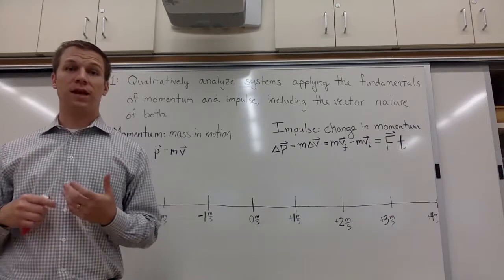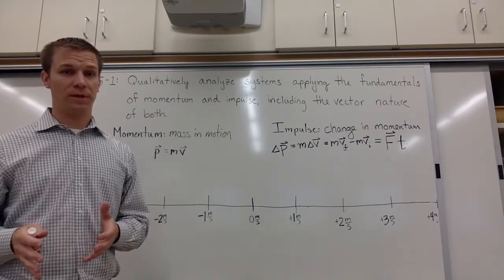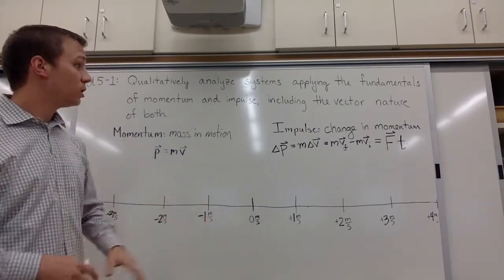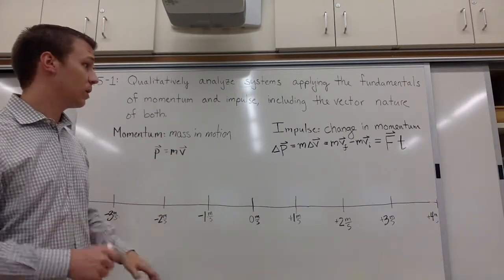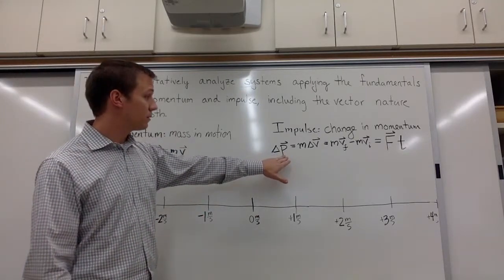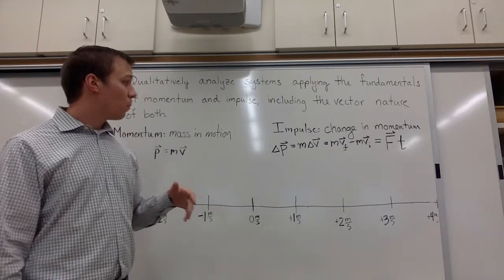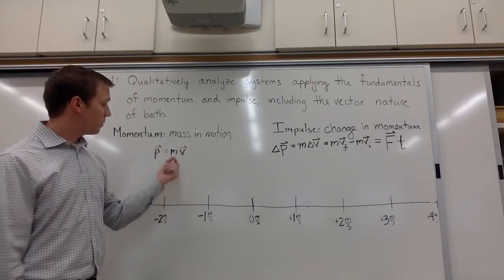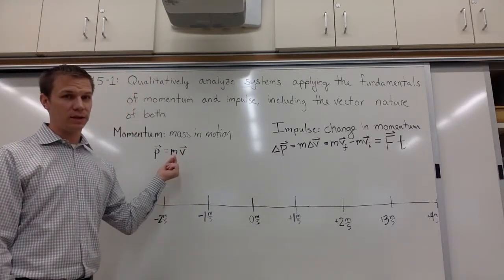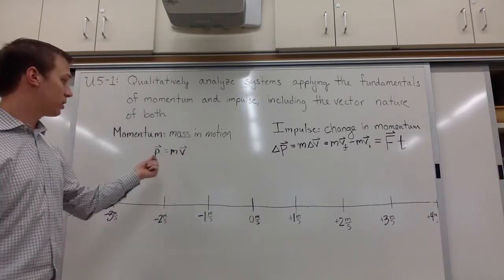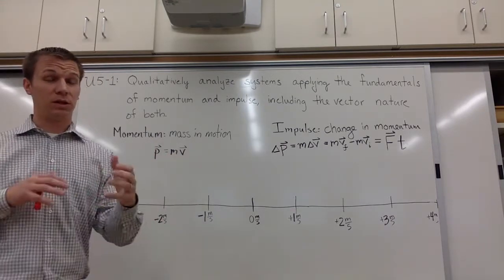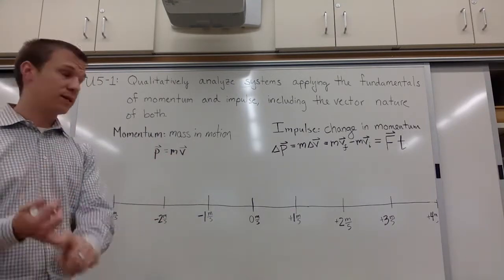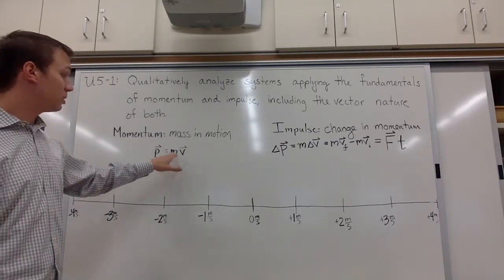So impulse is just a fancy word for change in momentum. All it means is change in momentum. So we can write impulse in a bunch of different ways. We can write it as delta P, so change in momentum. But what's going to change? If we change the momentum of an object, the mass is really not going to change. You really can't change the mass. If you think you're changing the mass, you're really either changing systems or there's an outside force on that system. So mass isn't going to change, the velocity is.